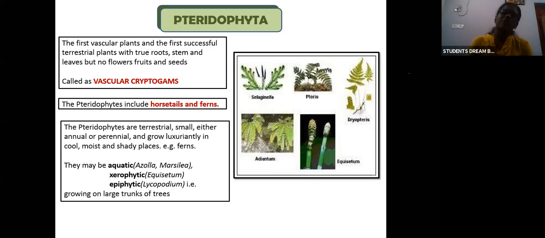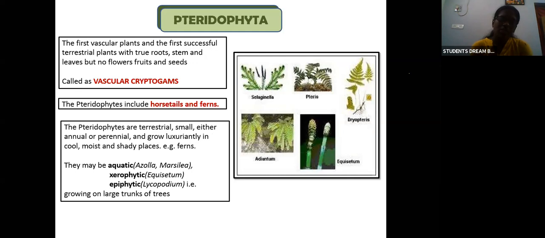So they are called vascular cryptogams. Among cryptogams, the plants that are vascular are pteridophyta. What do they include? They include horsetails and ferns. Pteridophytes are terrestrial, small, either annual or perennial. They grow luxuriantly in cool, moist and shady places. So the required habitat should be cool, moist, and shady.